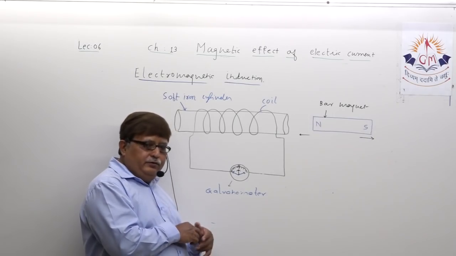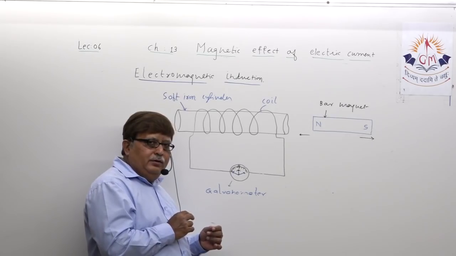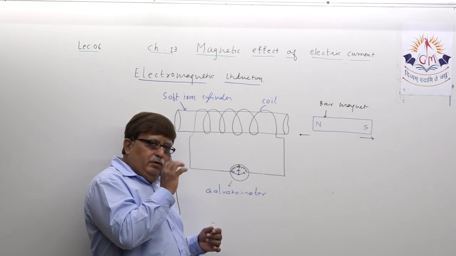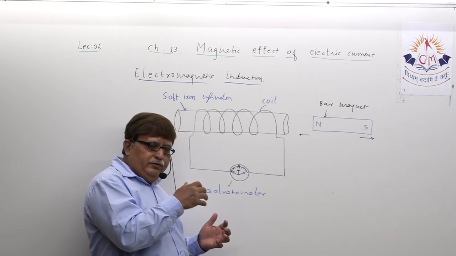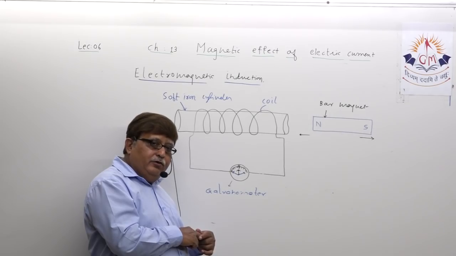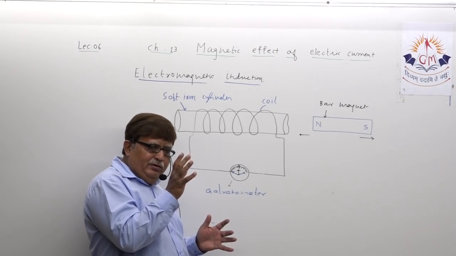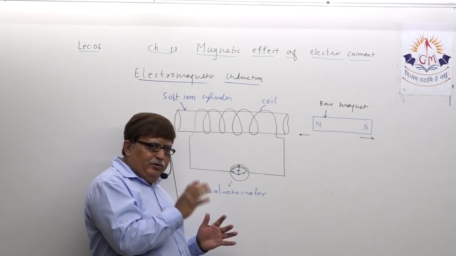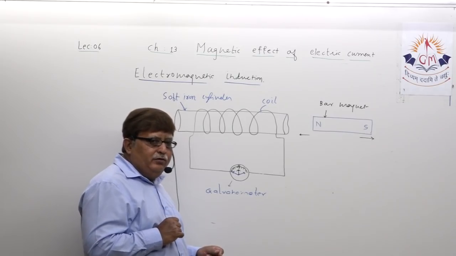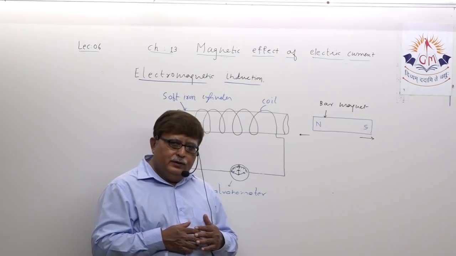electromagnetic induction. Okay. Now you start imagining an electric motor, because the concept which we are going to discuss after this, that is the electric generator, has a construction similar to the electric motor, 90% similar. What was there in the construction of the electric motor? A horseshoe magnet.